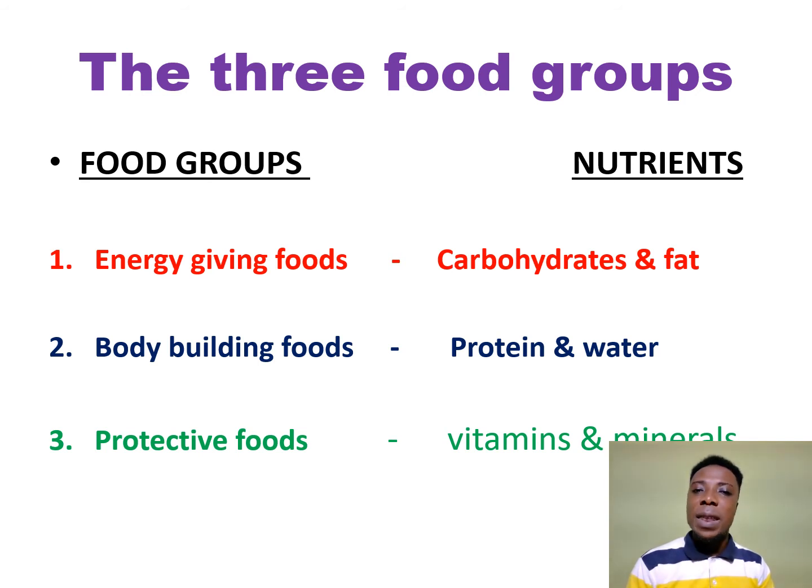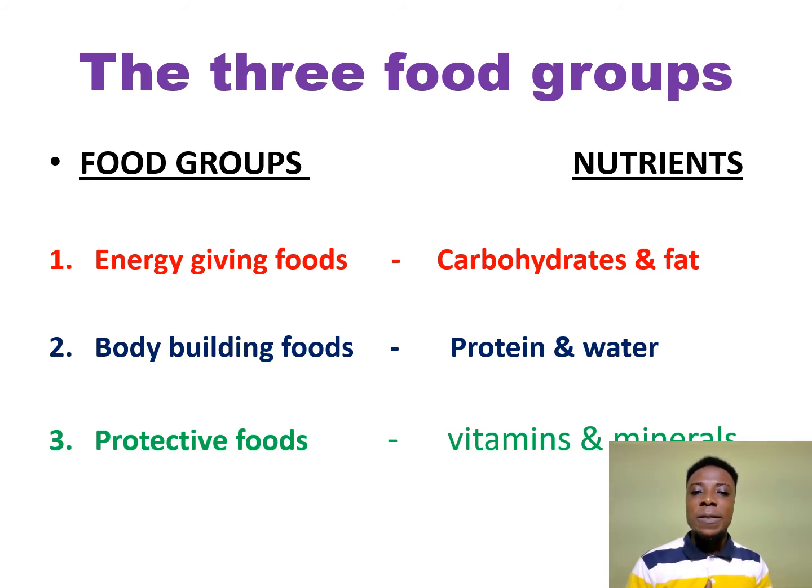We have the energy-giving foods. They are the foods which are high in fats and also fiber, and they are very heavy. They give you the energy. Energy-giving foods talk about carbohydrates and fats. They are the foods that give you energy.